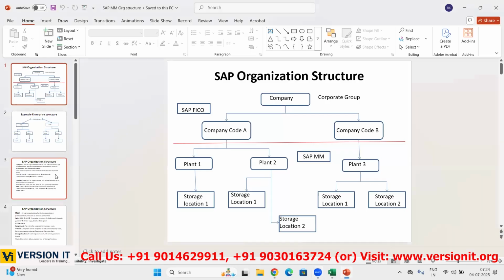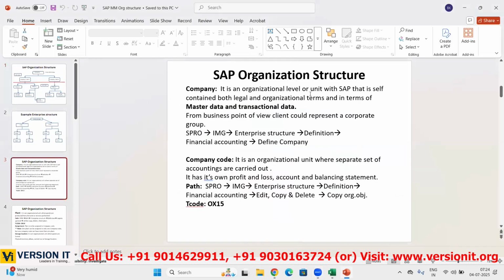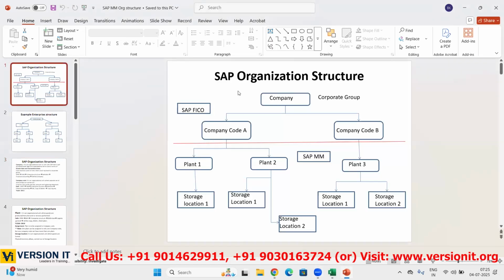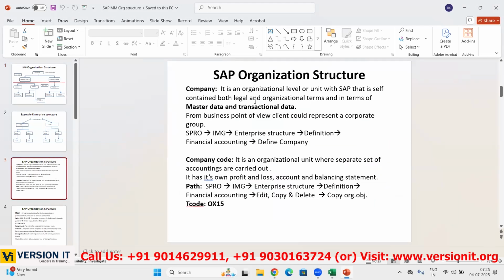So what is a company? A company is an organizational level or unit within SAP that is self-contained, both in legal and organizational terms, and in terms of master data and transactional data. Whenever you create any data in the SAP system, say Kia's business information, like how many cars they are manufacturing, how many they are selling, what raw materials they are purchasing, all this information you set up in the SAP system.